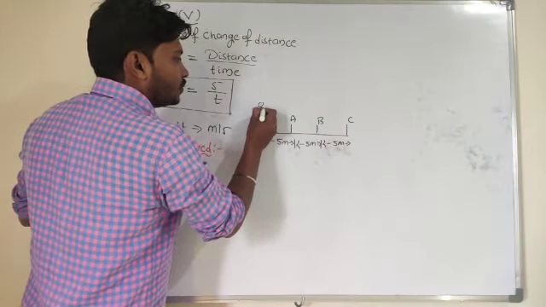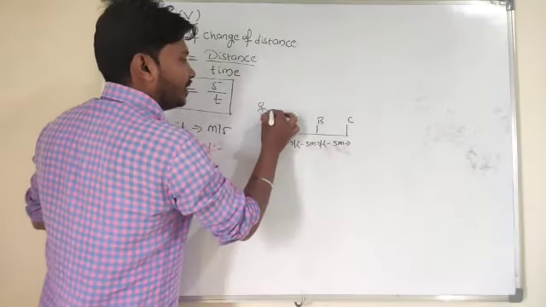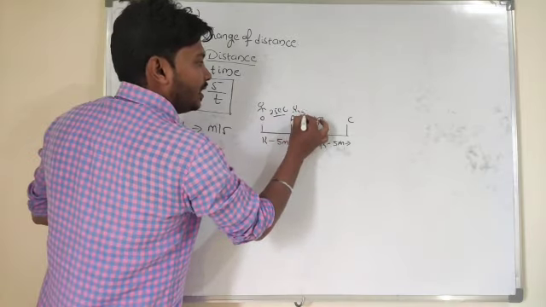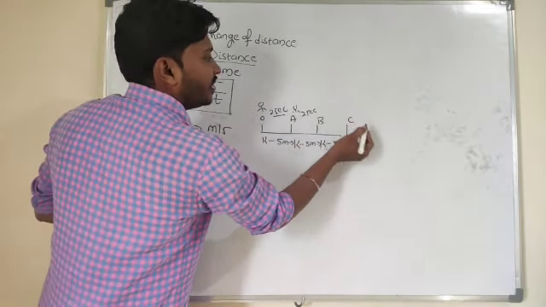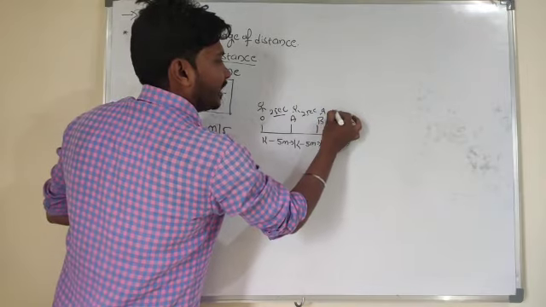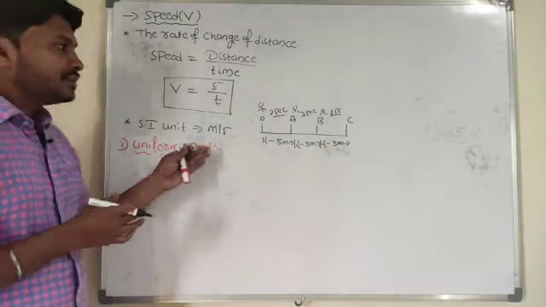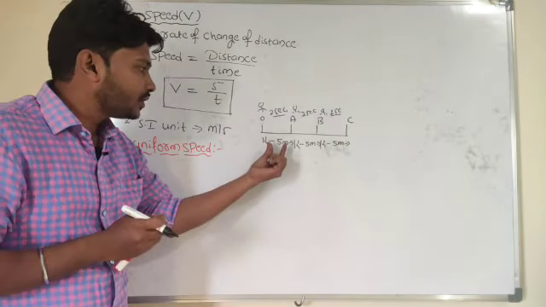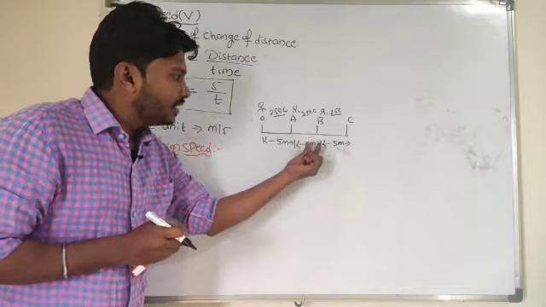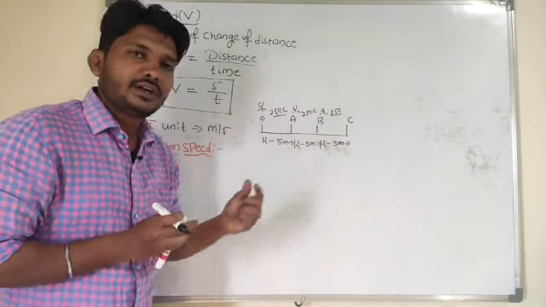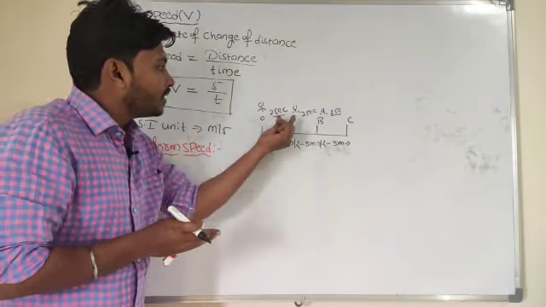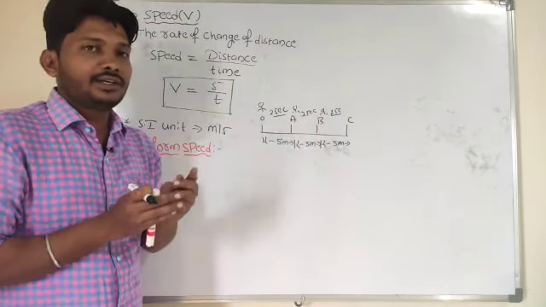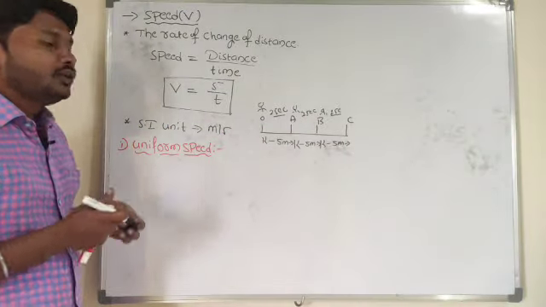Suppose a person wants to move from O to A. For example, he will take 2 seconds. Further, he moves from A to B, again taking 2 seconds. From B to C, again he takes a time interval of 2 seconds. This kind of motion I call uniform motion. What do you mean by uniform motion? Every time he covers 5 meters, he takes 2 seconds.